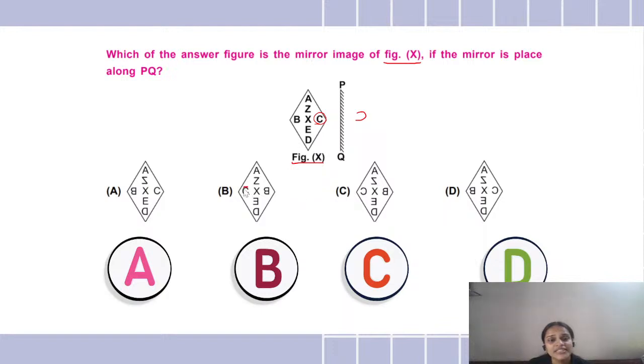We will not have C like this. The first alphabet, C will become like this. X is going to remain the same because in the mirror it is going to look this way only. And B will again become inverted. So these were the main alphabets which would get inverted. Then we have A, which is going to remain the same. Yes, Z will be inverted.